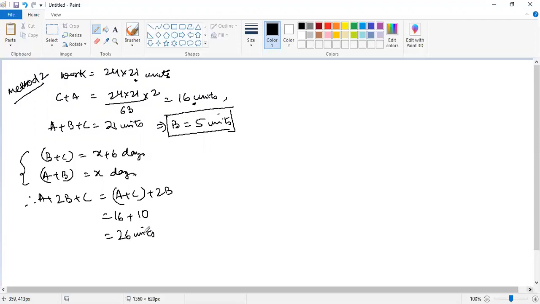ठीक है? ये अपन को पता है. ठीक है? You could have also avoided this. Let me just erase this. I think this step is not required as of now. Let us avoid this. We'll try to do this in as crisp and as short a manner as possible.